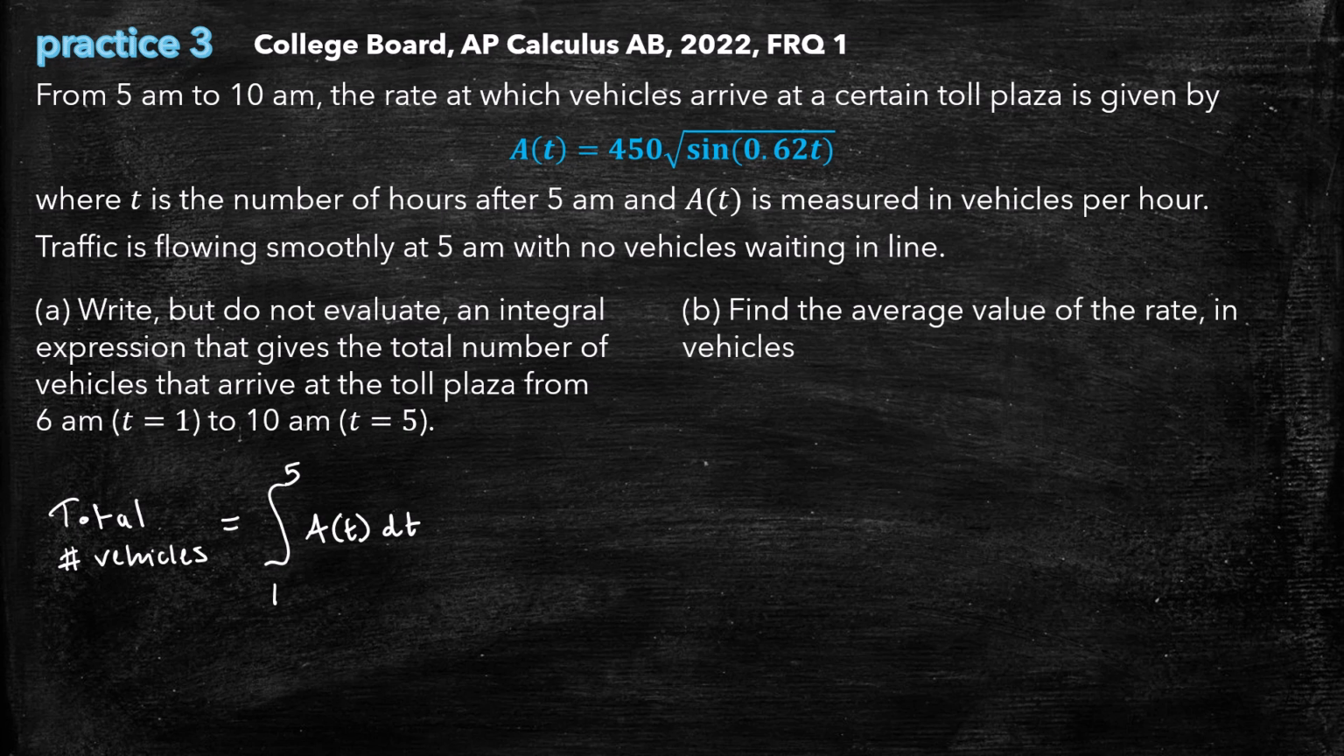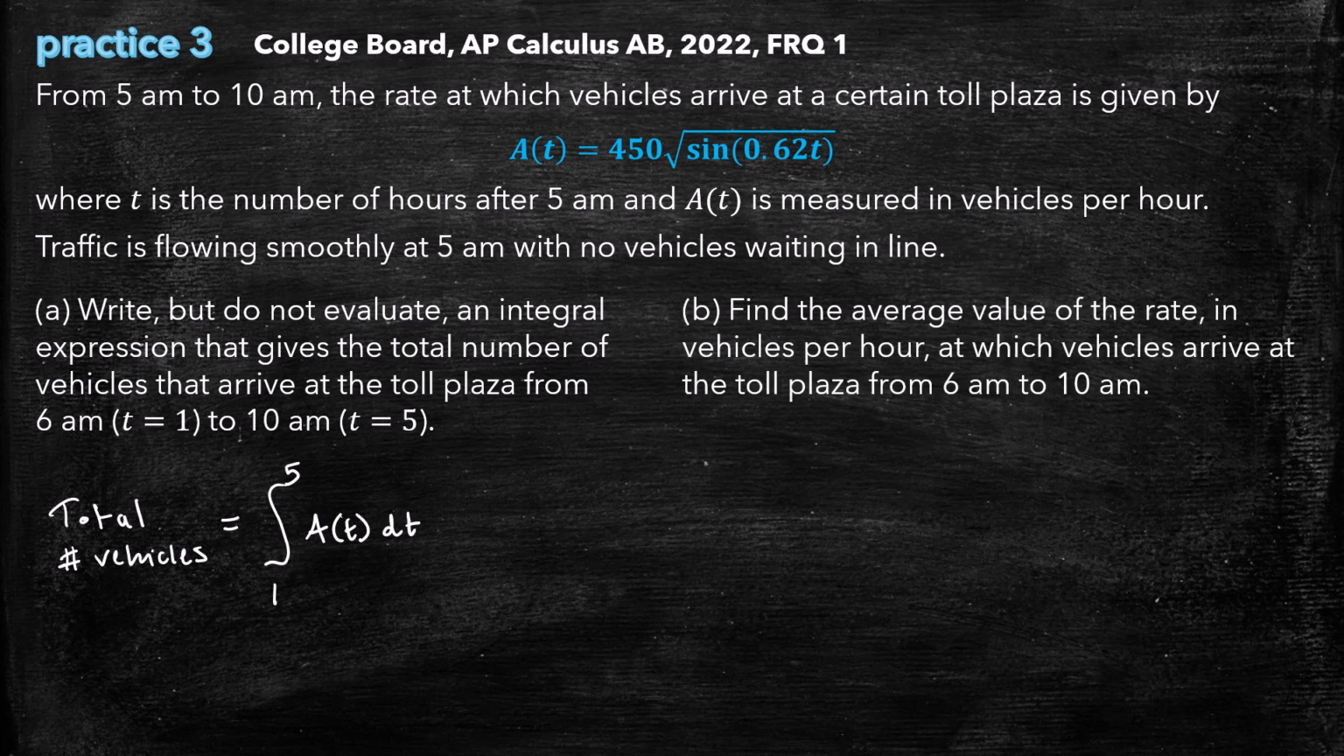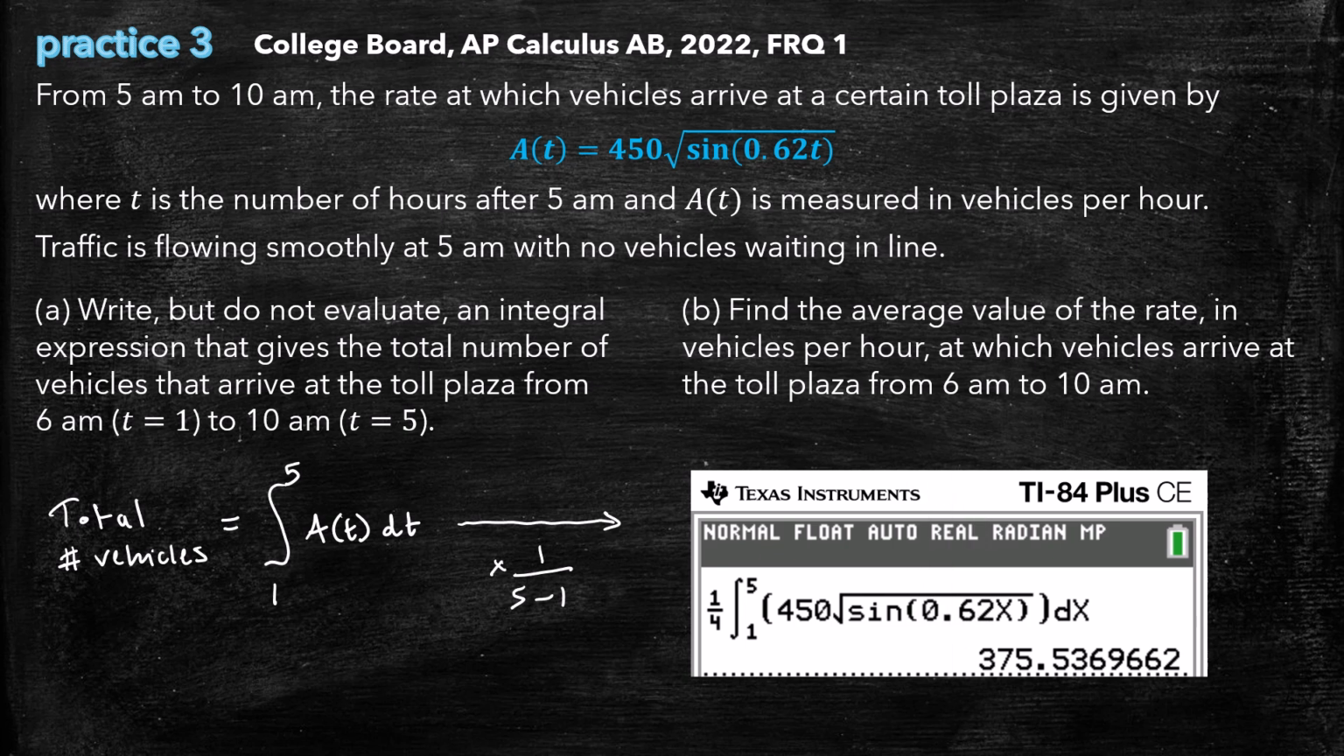Then in part B we are asked to find the average value of the rate in vehicles per hour. We would take that area under the rate curve and multiply it by 1 over b minus a. B is 5, a is 1. Luckily we can do this in the calculator, since you would never be able to find the antiderivative of that complicated function. We get 375.537 if we round to the third decimal place. That is the average rate at which vehicles arrive in vehicles per hour. We don't have to round that to a whole number because average value can be a decimal.